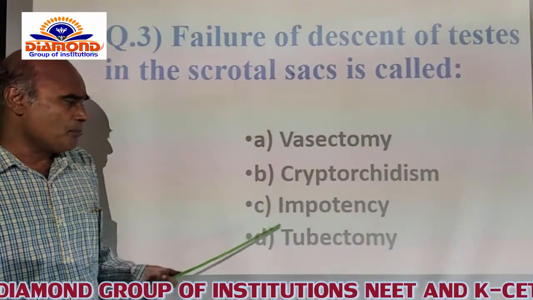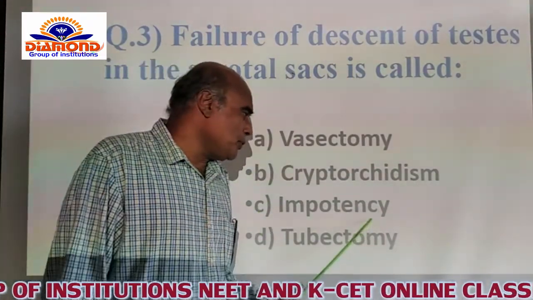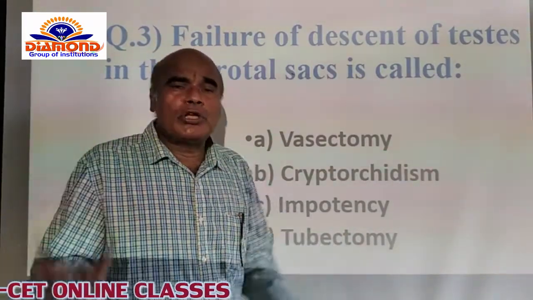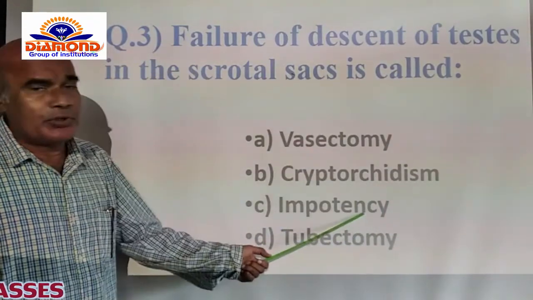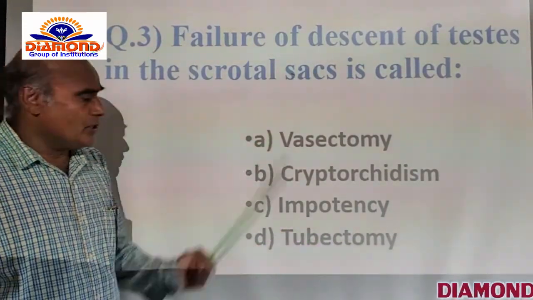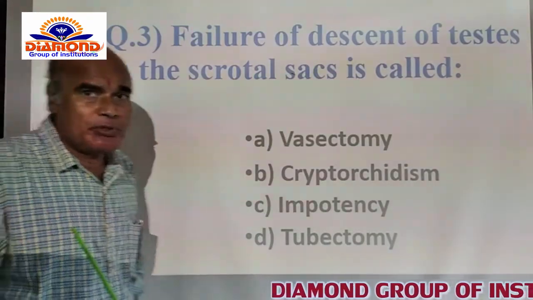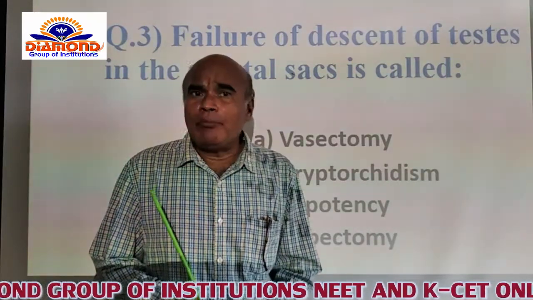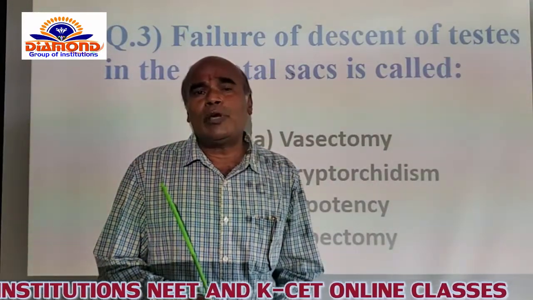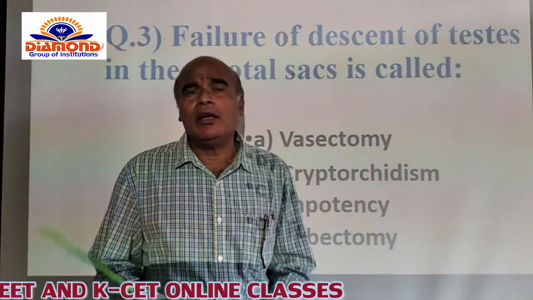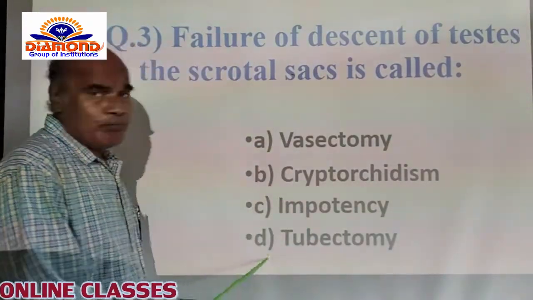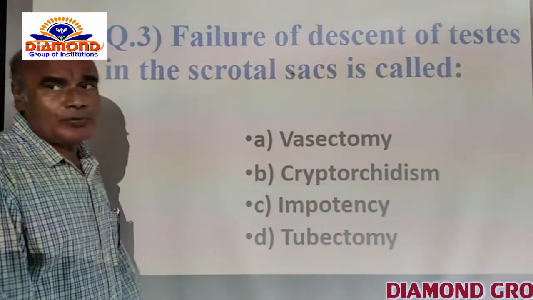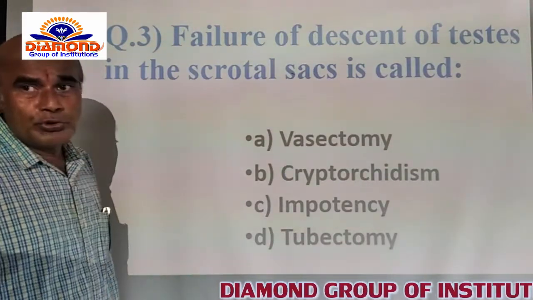The B option is correct. And C option is impotency. That means the males are not in a position to produce their own kind. That condition is called impotency. It is not at all concerned with this. And D option is tubectomy. Tubectomy is one more surgical method employed in the female reproductive tract of the human female to control the birth rate of children. Among A, B, C, D, the B option is the correct option for this question. So I am opting for the B option as correct. So now you select the B option.